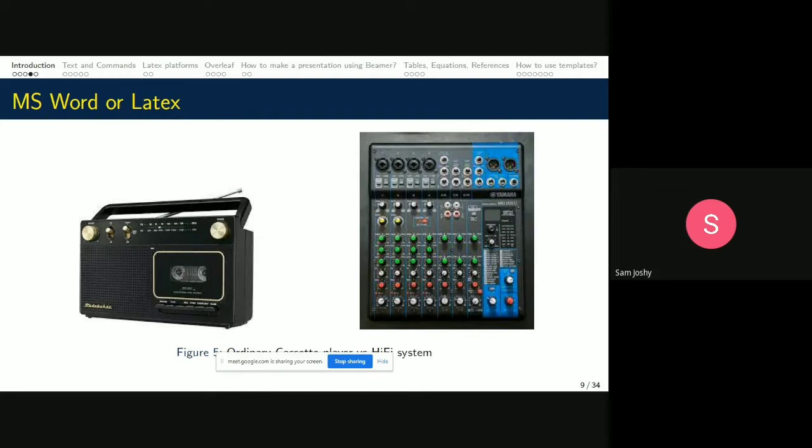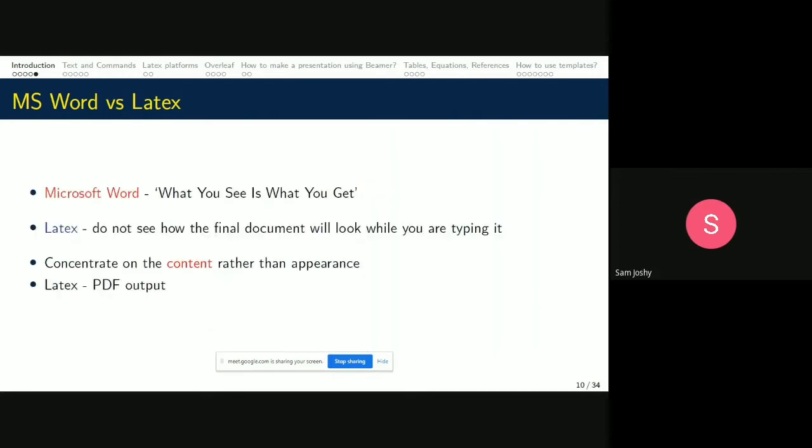So what's the difference between Microsoft Word and LaTeX? In Microsoft Word, what you see is what you get. So you have to concentrate more on the appearance. You'll be looking at the screen and concentrating on the appearance rather than the content. Whereas in LaTeX, we don't know how the final document will look. We put in all the content which we have got from the research, and rather than the appearance, we concentrate more on the content.